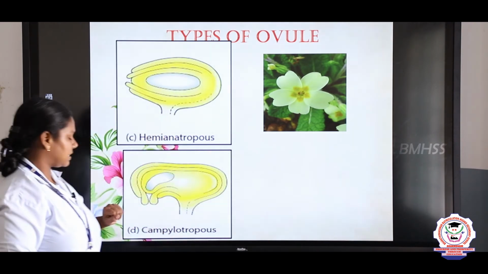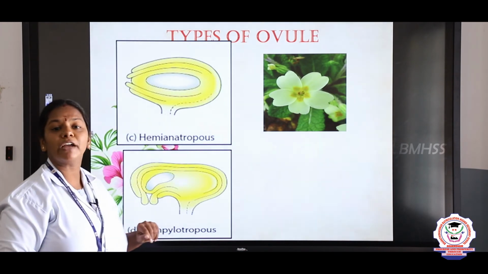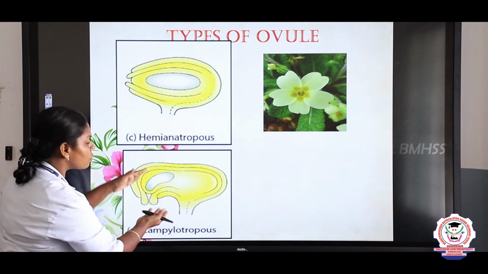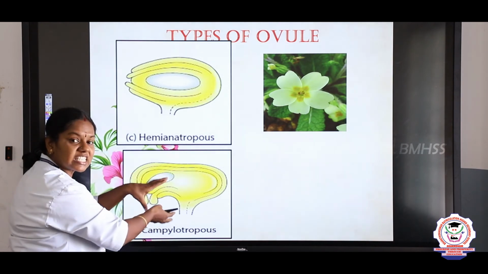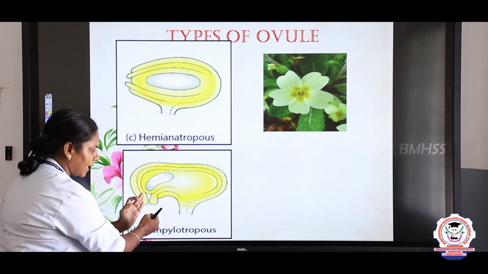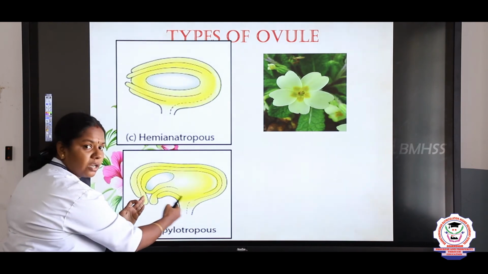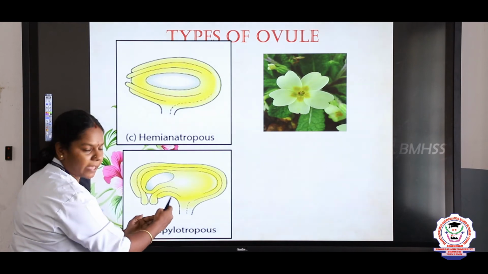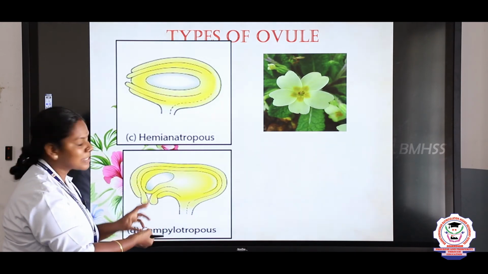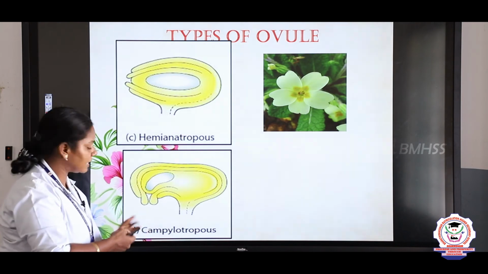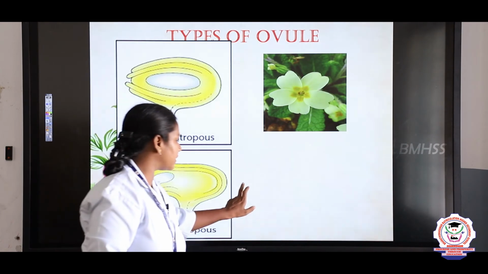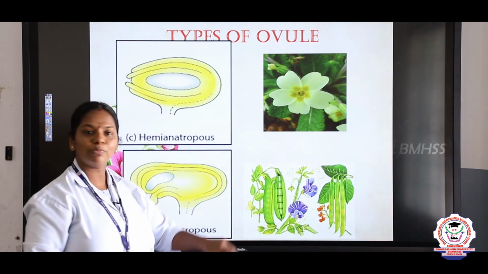And next, the 4th type is campylotrophous. What do you mean by campylotrophous? Here, the nucellus is bent, the nucellus is curved, and you can see the micropyle, chalaza and funicle are adjacent to each other or nearby. So, here the ovule looks what shape? Bean shaped. So, this type of ovule is said to be campylotrophous.